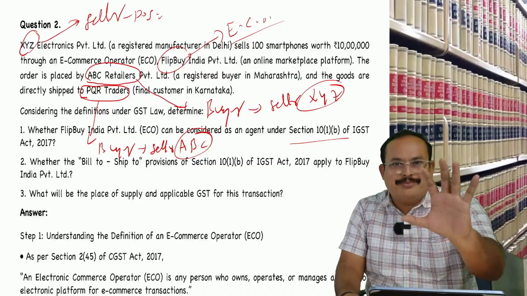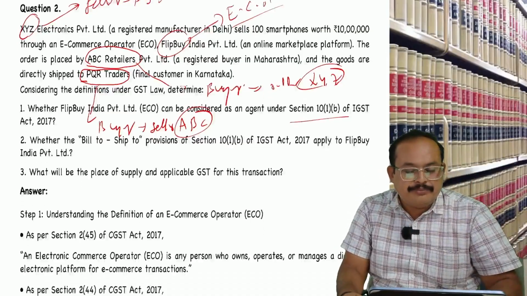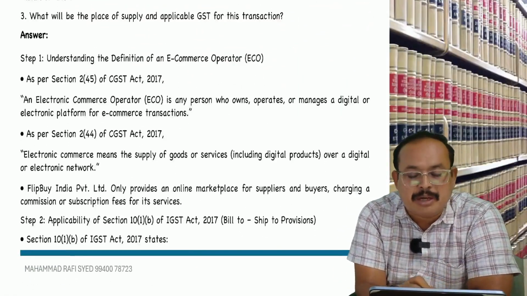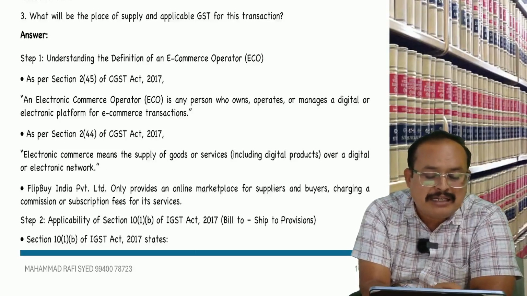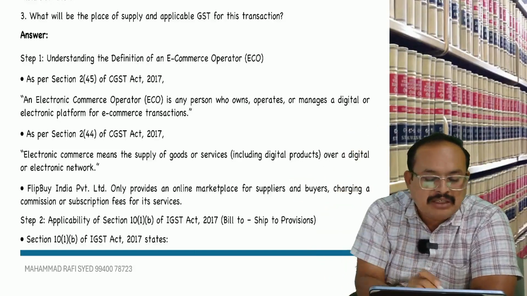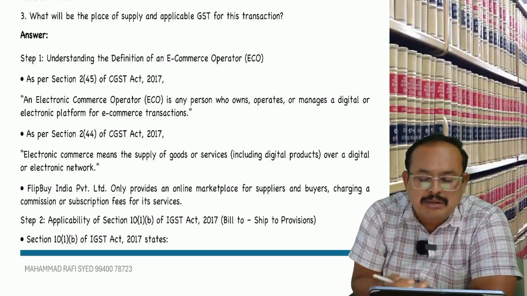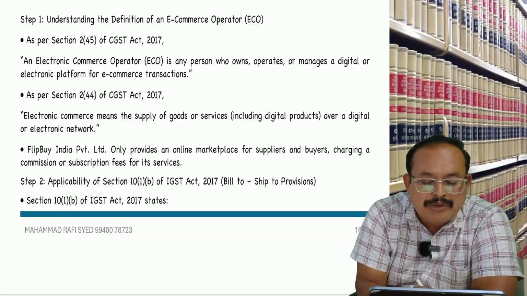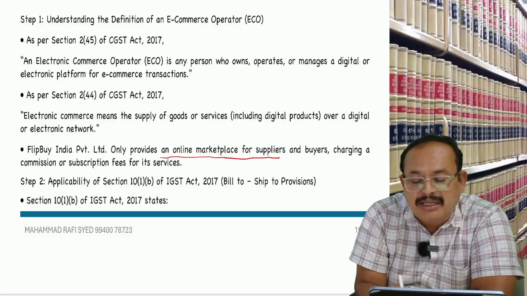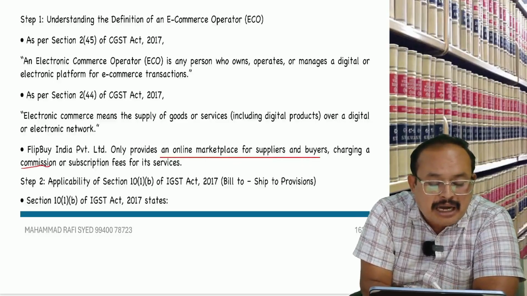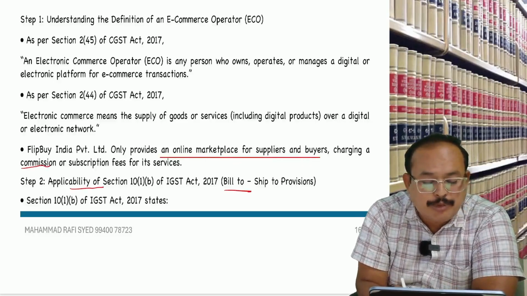So, the answer, presenting one by one. Step 1. Understanding the definition of e-commerce operator. Section 245: an e-commerce operator is a person who owns, operates or manages a digital or electronic platform. Definition 244: e-commerce means the transaction in digital format. Flipbuy only provides an online marketplace for supplier and buyer, charging a commission.